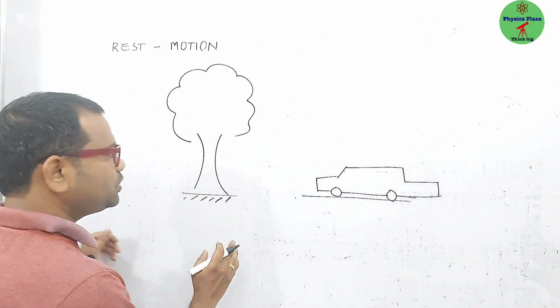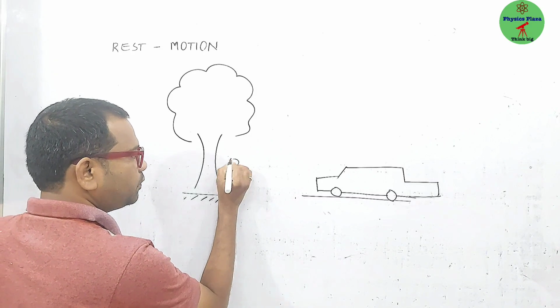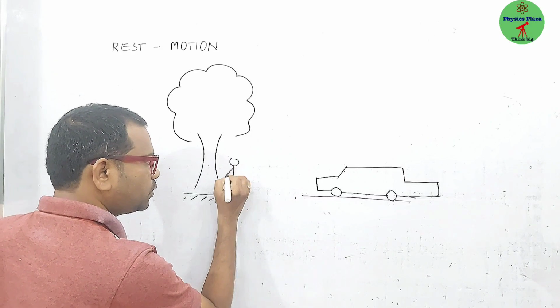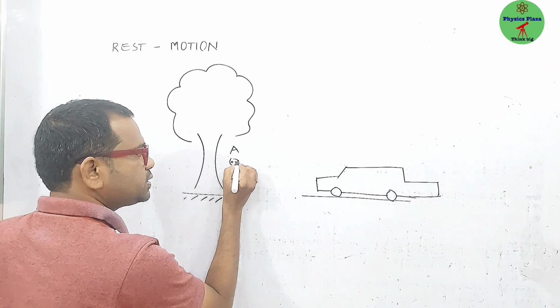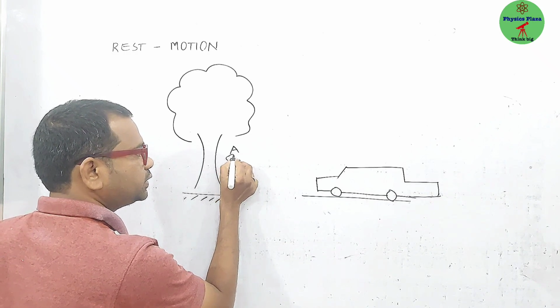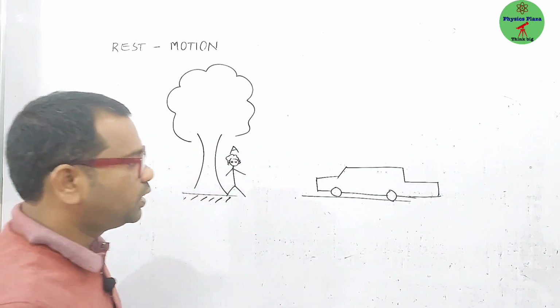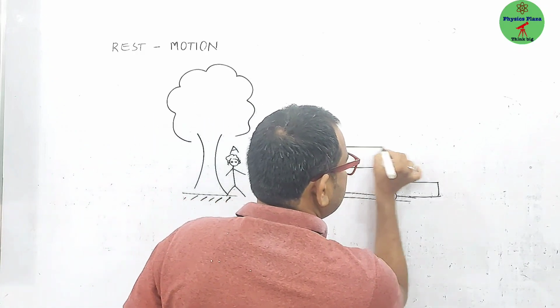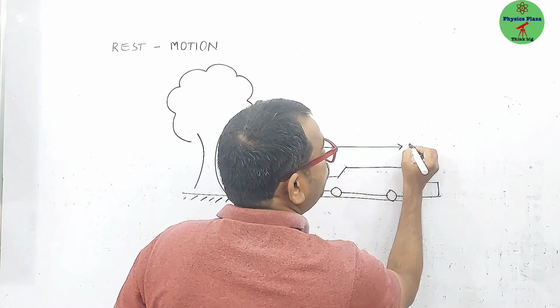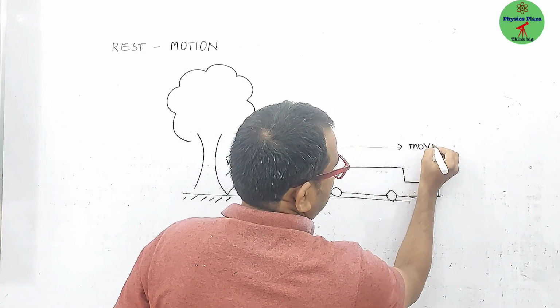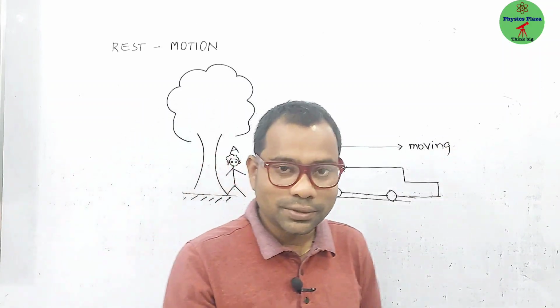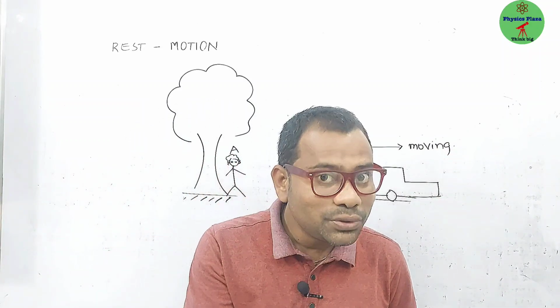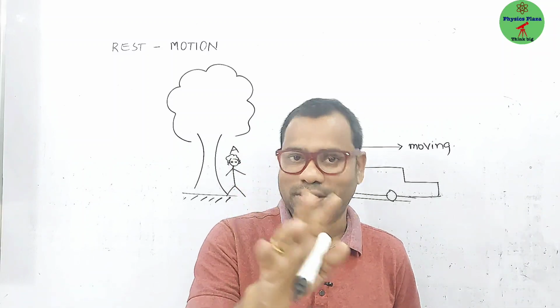Now, children, let us say that here is one person. Let us say person A. Here is, let us say, just person A. Now let us say that this car is in motion. Of course, this car is moving. Hey, do you think that the car will go without a person? No. Then we need to consider two persons in this.